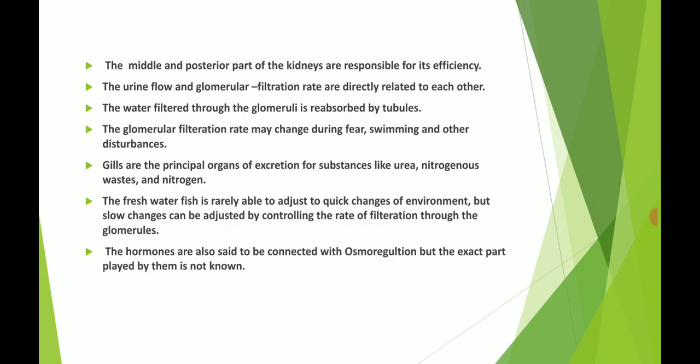The gills are responsible for forming urea, nitrogenous waste and nitrogen. Freshwater fish are rarely able to adjust to quick changes of the environment, but slow changes can be adjusted by controlling the rate of filtration through the glomerulus.